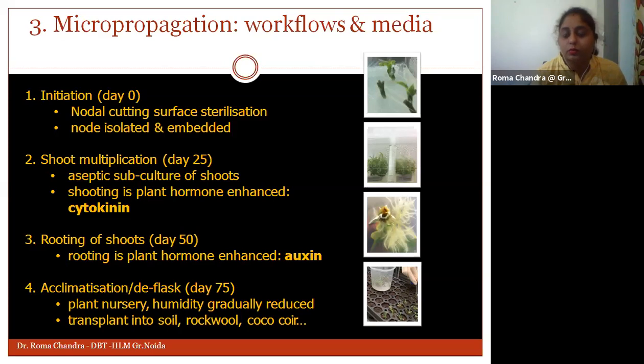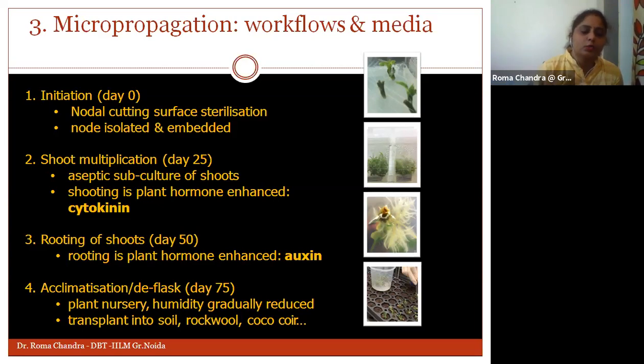Then I will see how the shoot multiplication will start. If I start with the days, at day 0 I start with the cutting of the nodes and the sterilization process, and at day 25 I can see how the shoot multiplication has started. All this needs to be done always in aseptic condition, including the process of subculturing of these shoots. And a plant growth regulator like cytokinin is helpful for the process of shooting. I told you there are basically two of these plant growth regulators working mainly. Cytokinin works for the shoot multiplication process, and on the other hand there is auxin.